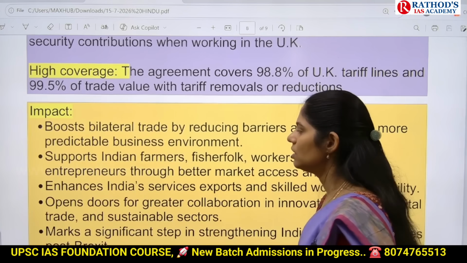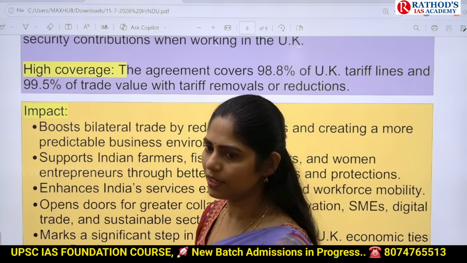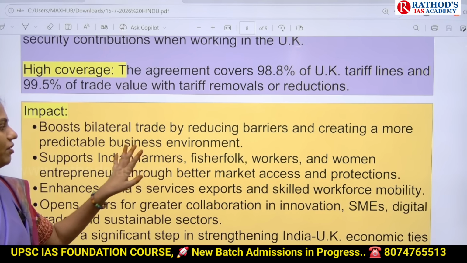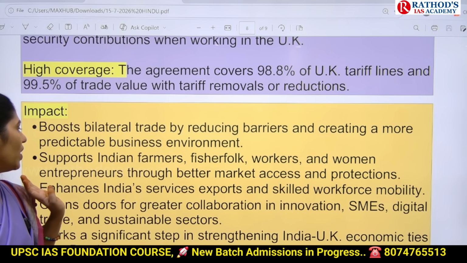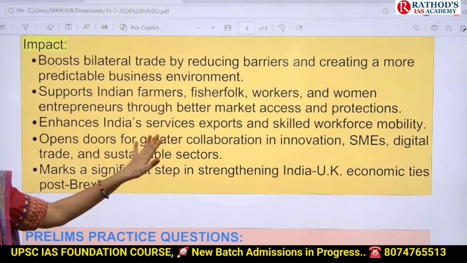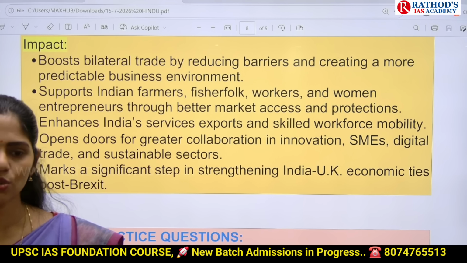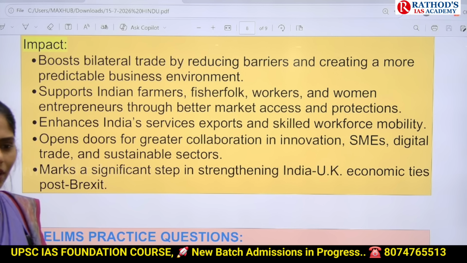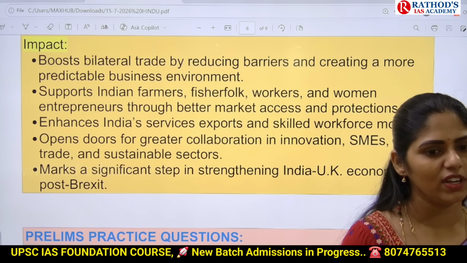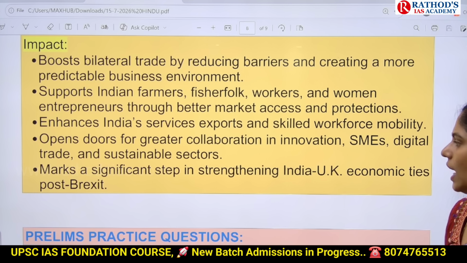And next one is we are also protecting our sensitive sectors like dairy, gems and jewelry, cereals, vegetables. So we are also protecting our farmers, fishermen, workers, women entrepreneurs. And next one is we can enhance our India service exports and even we can send skilled workforce to the UK. So after they come back, they'll bring the technology to our country from that country and we can enhance our developments and our technology in our country.